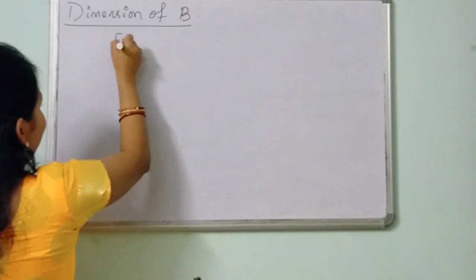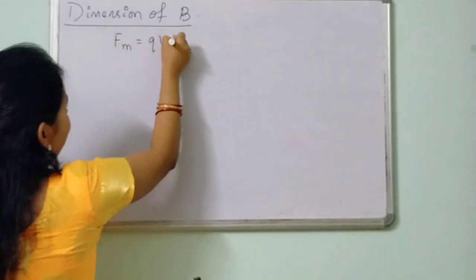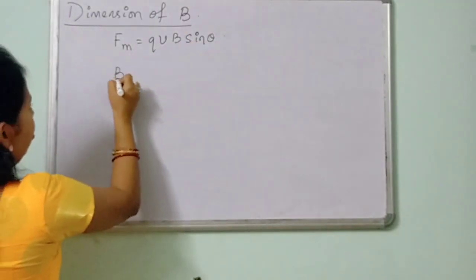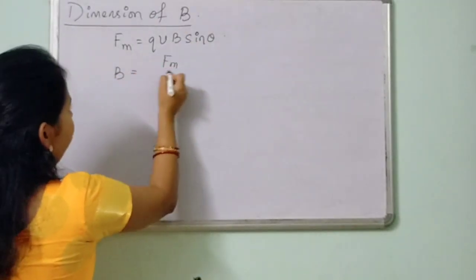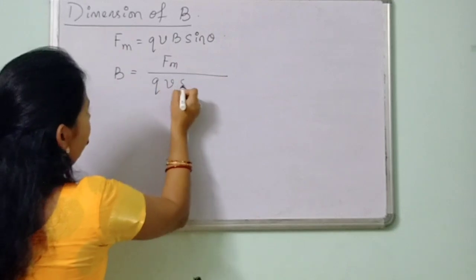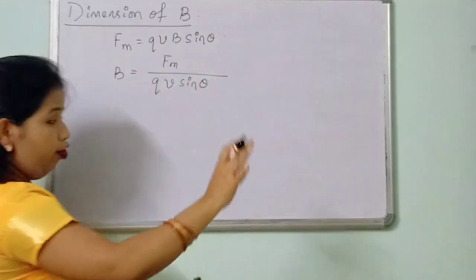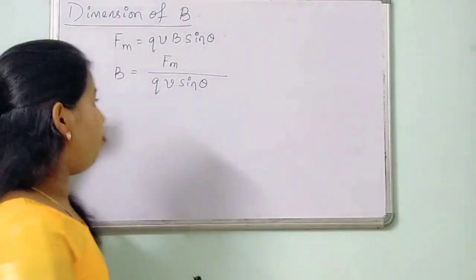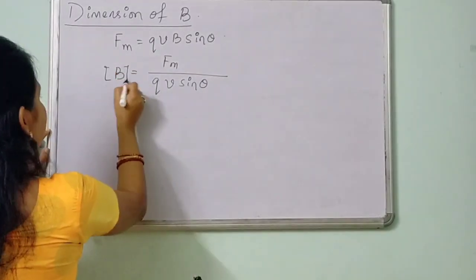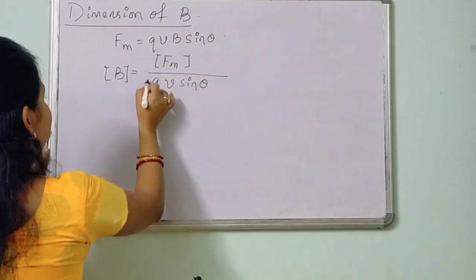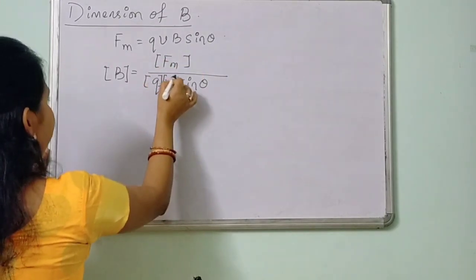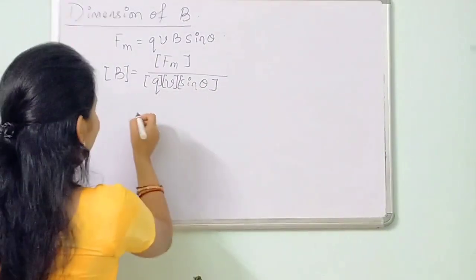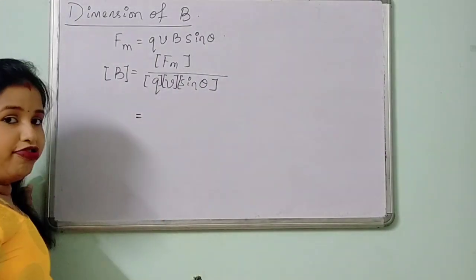So now we can find out what is the dimension of magnetic field B. So we have again Fm is equals to QVB sin theta. So what is B? B is equals to Fm divided by QV sin theta. I want to find the dimensional formula for magnetic field B. So dimension of B will be equals to dimension of F, dimension of Q, dimension of V and dimension of sin theta. So what is the dimension of a force?